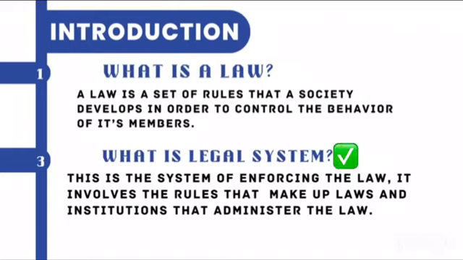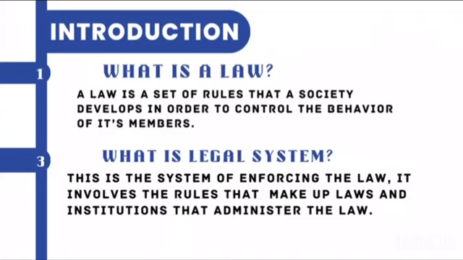Now, what is the legal system? The whole system of enforcing the law. This involves the rules that make up laws. Here we are talking about the law itself. When we talk about the rules, we are talking about the law, because when we combine these things, we come up with a law. So the legal system involves the rules that make up laws and the institutions that administer the law.